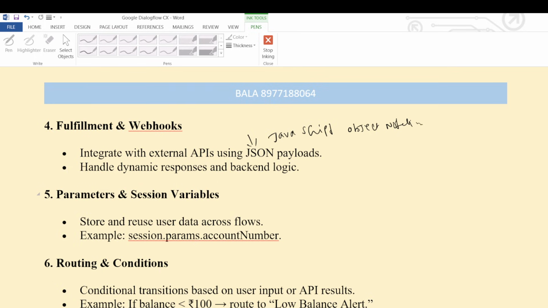Now parameters and session variables. We need to store and reuse data, so whenever the user asks the same or a related question at another time, we have already stored that information and can send it to the user immediately. Like that, we store and reuse user data across flows. That is called parameters and session variables. Simply, like session.params.account-number. That is how we capture it.